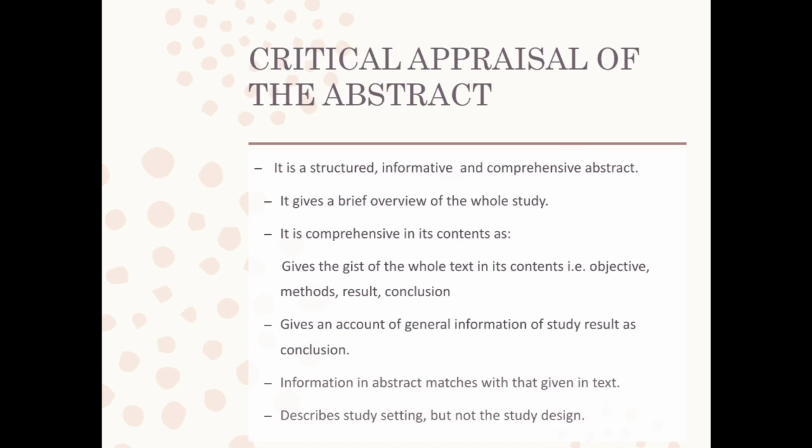It gives a brief overview of the whole study. It is comprehensive in its contents. It gives an account of the general information of the study and the result as conclusion. The information in the abstract matches with that given in the text. So whenever we read an abstract, we have to see whether the information, the numbers and figures given in the abstract, are matching with the text or not.